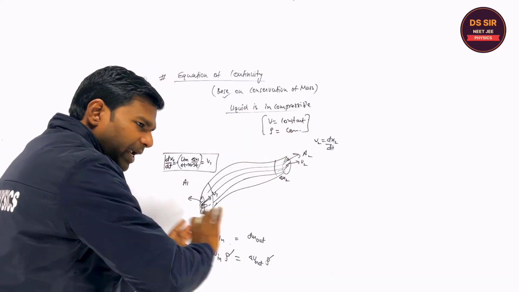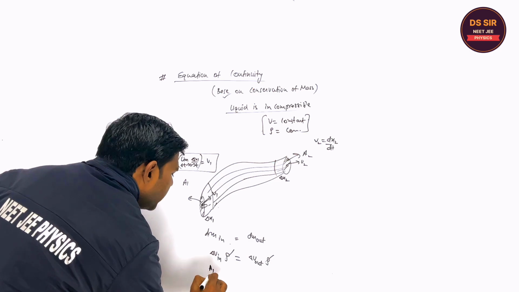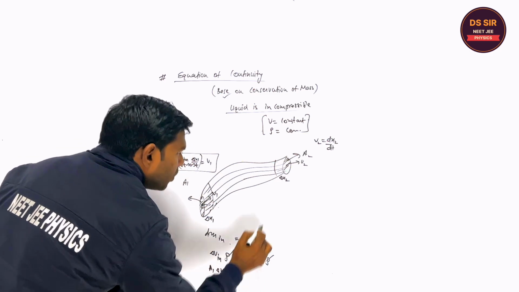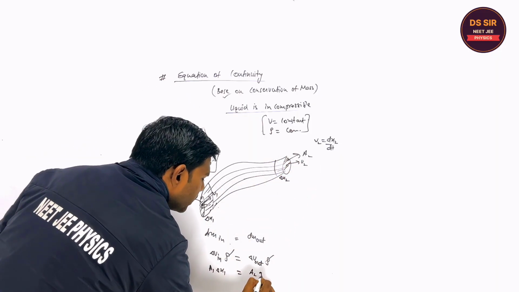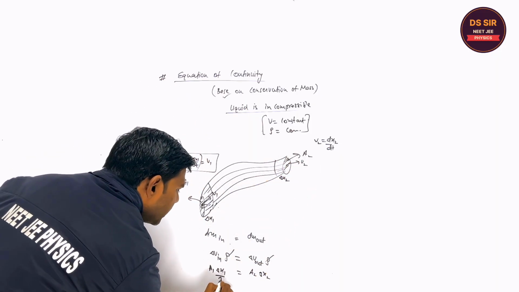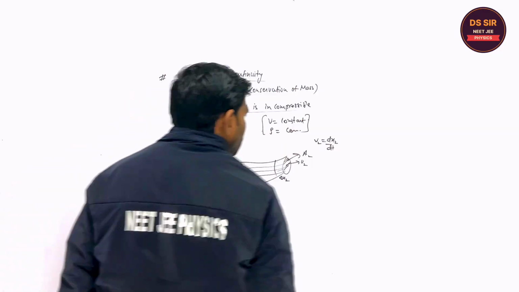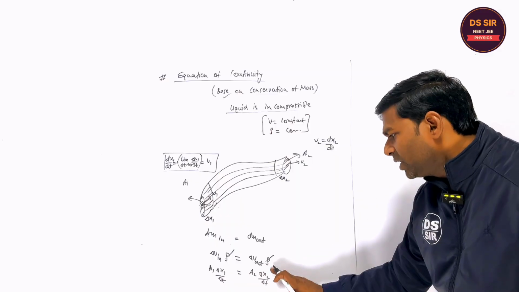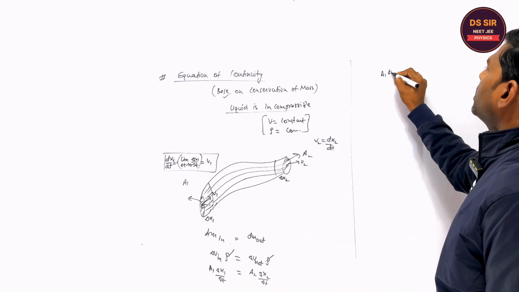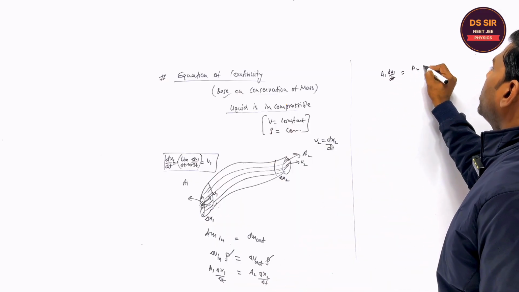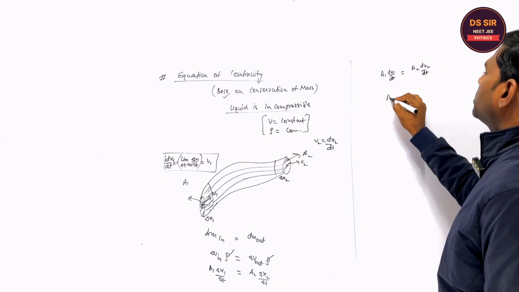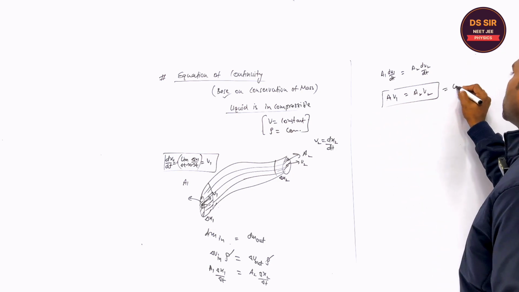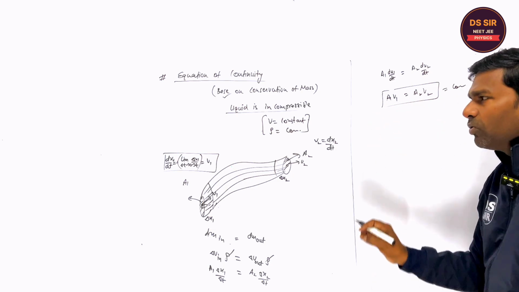What is the volume entering or in? It is equal to area A1 into this elemental displacement dx1. Volume out is A2 into dx2. If you divide by delta t, and now take the limit, it becomes dx1 upon dt, dx2 upon dt, then A1 dx1 upon dt is equal to A2 dx2 upon dt. This is A1 V1 is equal to A2 V2 is equal to constant. It means this is the equation of continuity.